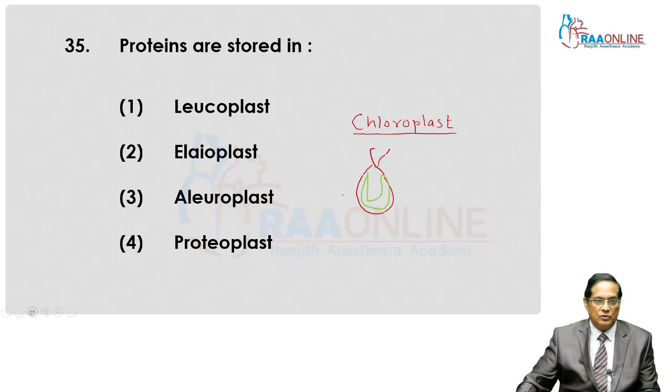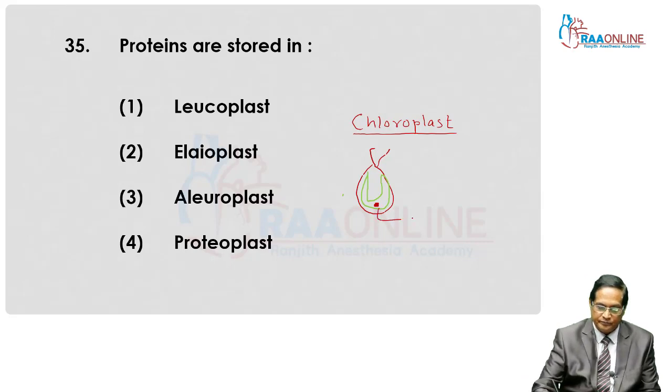And within this chloroplast, one more speciality is the presence of pyrenoid. One question is also related with this. Pyrenoids are found in the chloroplast of green algae.